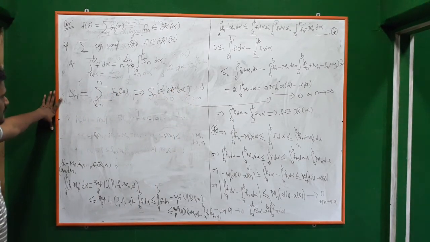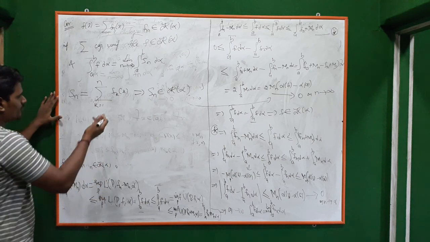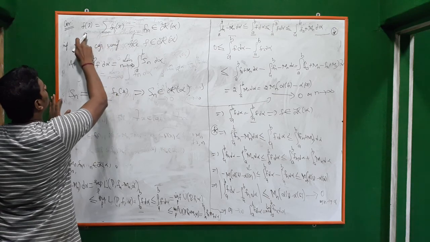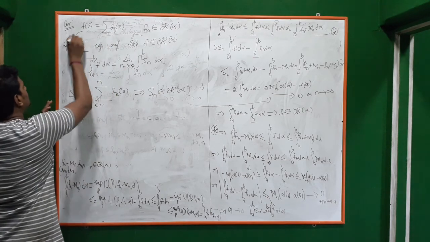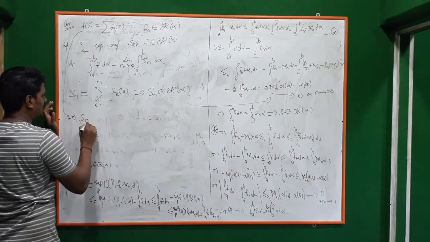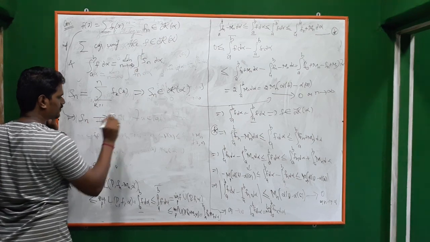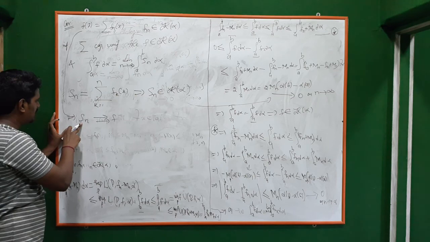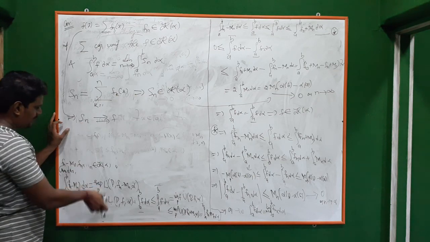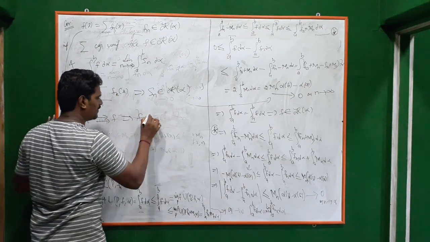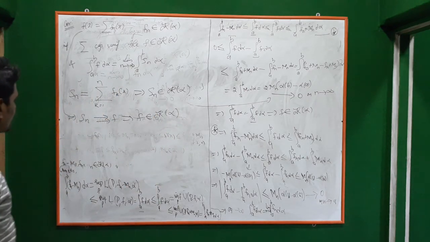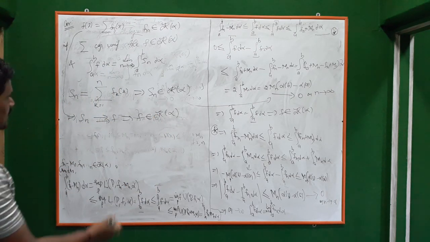And we know that Sn converges uniformly to f, and each of these is Riemann integrable. So by the previous theorem, this implies f belongs to R of alpha. That's all.